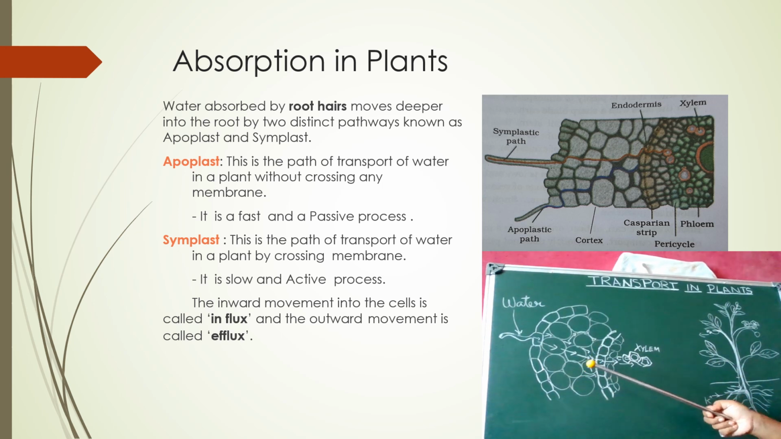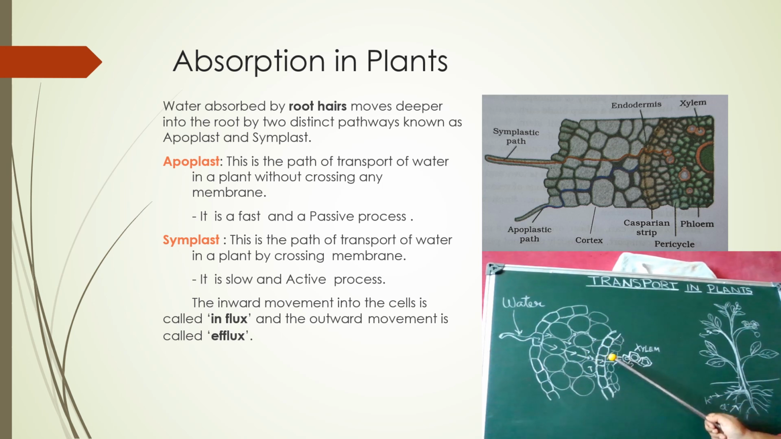And coming to the other pathway, the symplast. Here the water moves from one cell to another cell. That is, from the epidermis it enters into the cortex cells. From the cortical cells again it enters into the endodermis, and from the endodermis to the pericycle, and from the pericycle it reaches the xylem. So here it is passing across the cell membrane, from one cell to another cell. Thus, this is a very slow process, and it is an active process because it has to move against the concentration gradient.